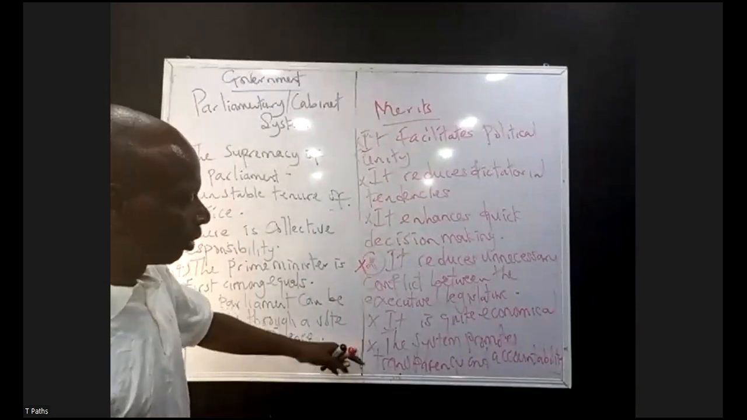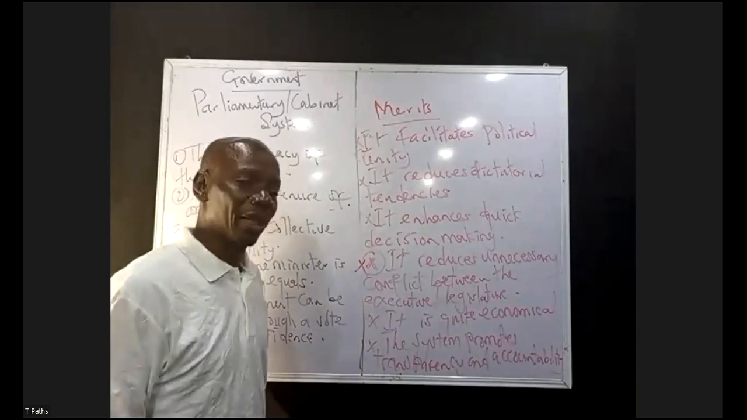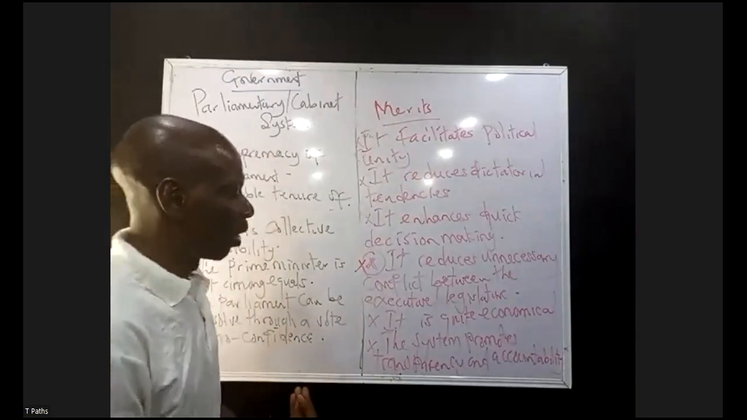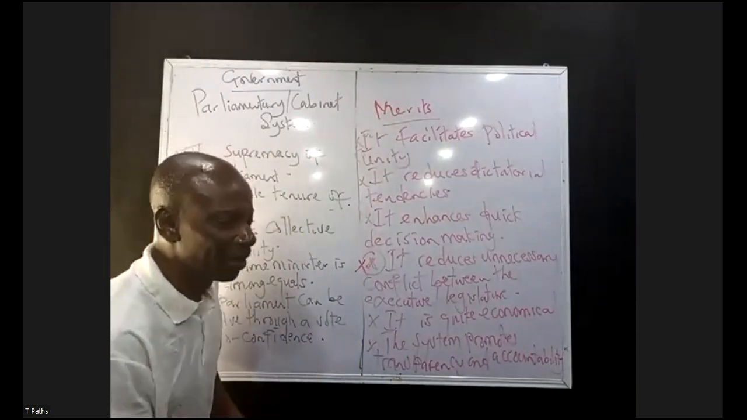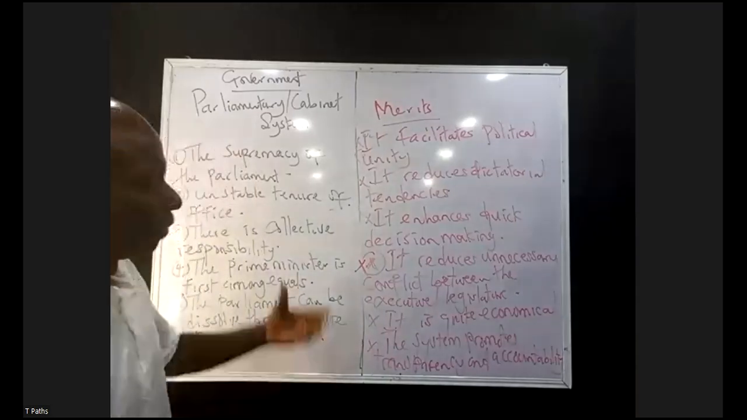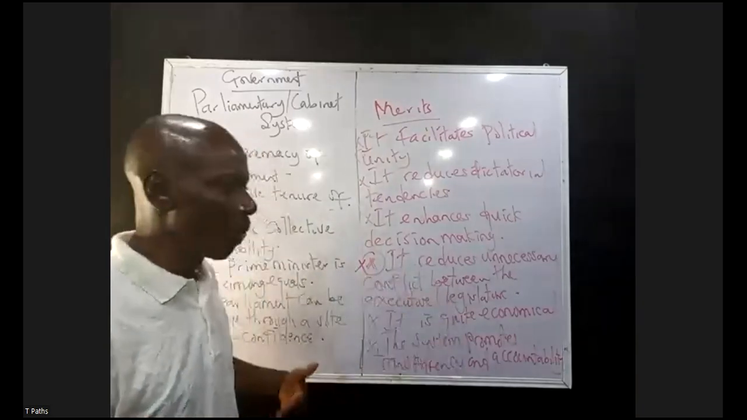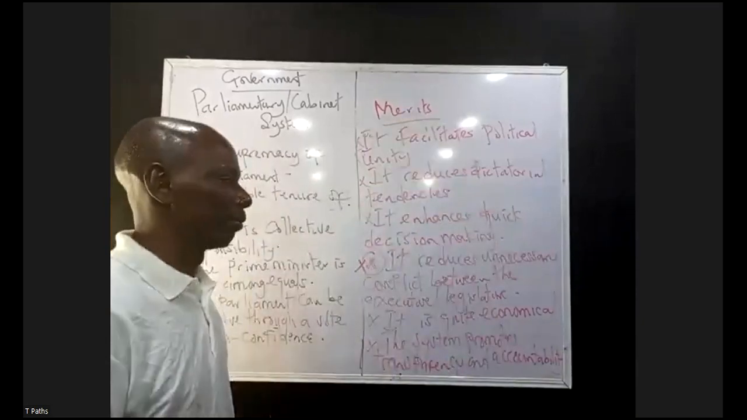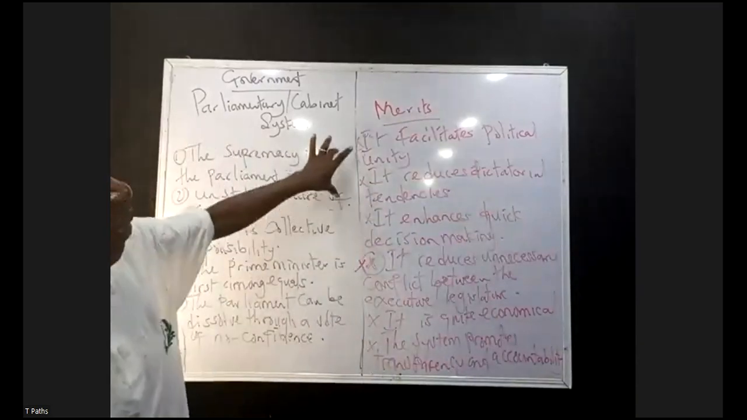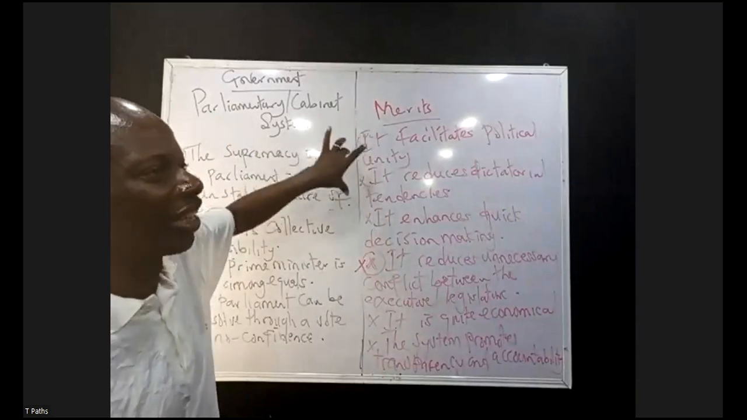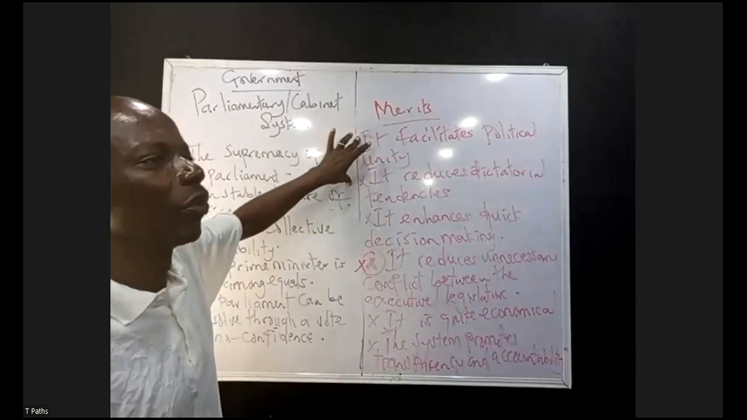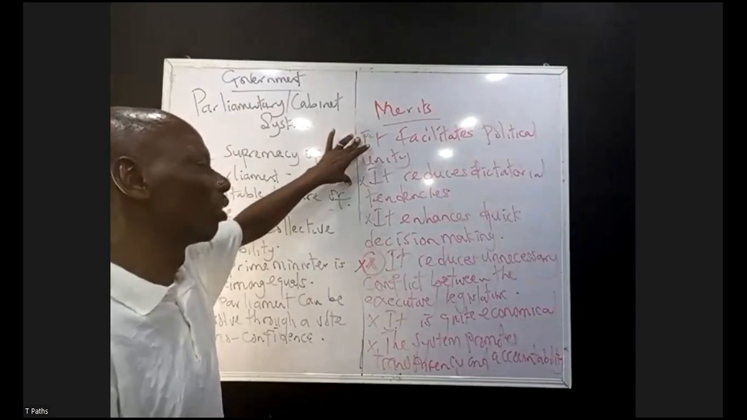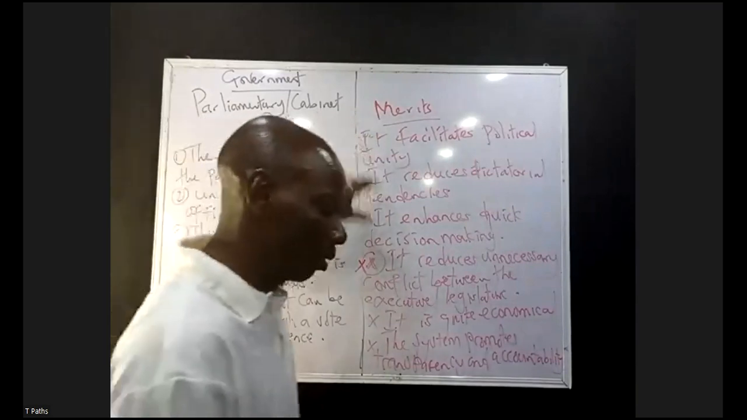The next one, the system promotes transparency and accountability in governance. Because knowing fully well that if they are able to perform well, the people will give them another shot at power. Remember, it does not have a fixed term of office. So as long as the government performs extremely well, they will continue to give their legitimacy to the government. So that is the merit.